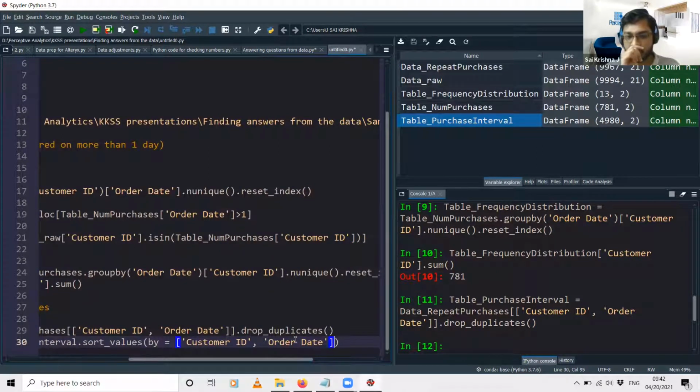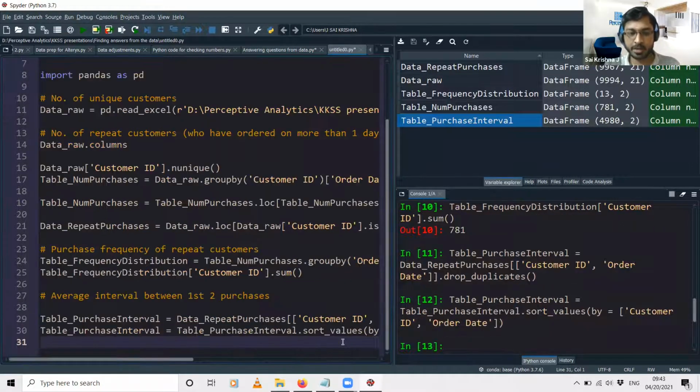In case you want to sort by the descending order, you give one additional parameter that says ascending is equal to false. But here we are sorting in the ascending order anyway, so no need to give that parameter. Now I will sort this based on the customer ID and order date. By default, it will be sorted in the ascending order.